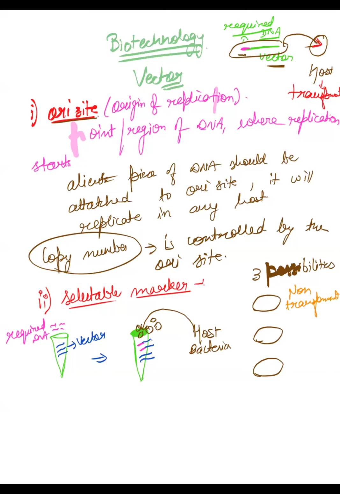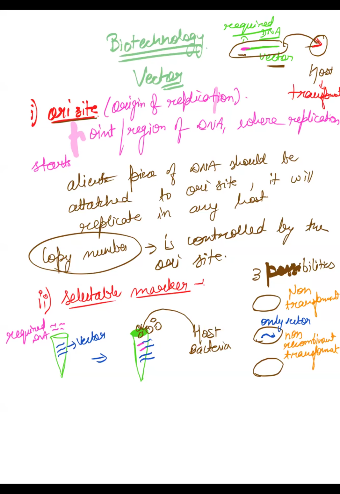The other possibility is that only the vector has been added. If only the vector has been added, you call it non-recombinant transformant. So the first one is non-transformant, where nothing has entered. If only the vector has entered, you call it non-recombinant transformant.